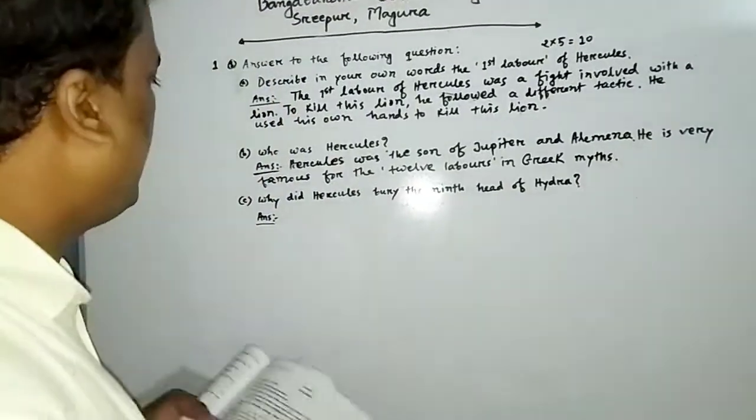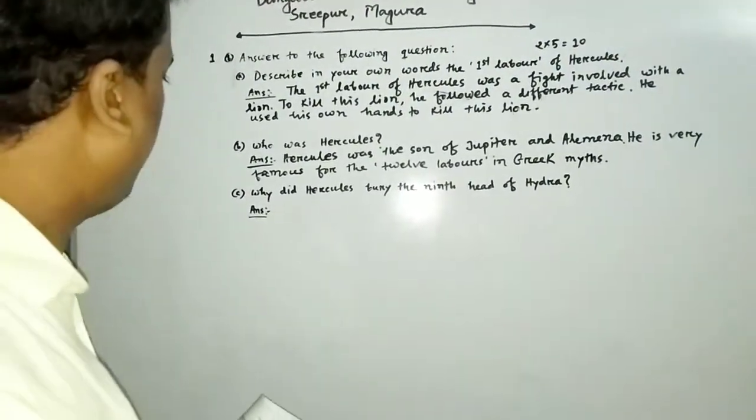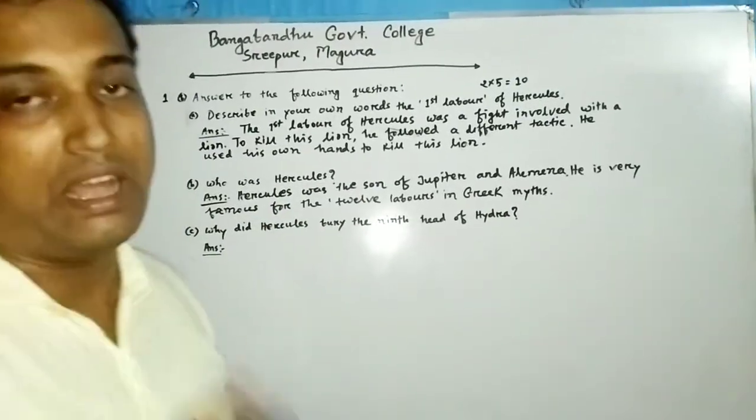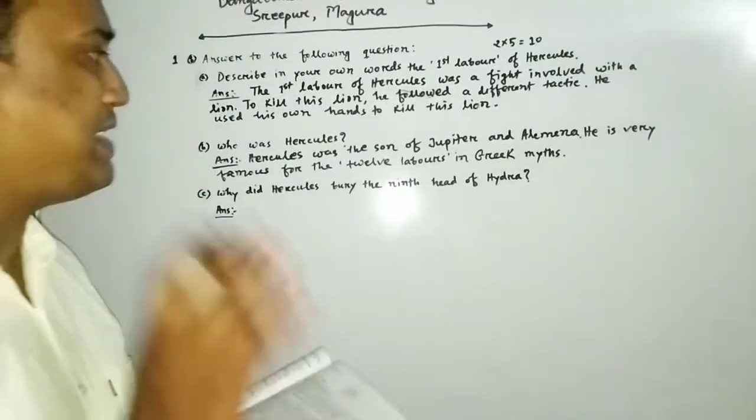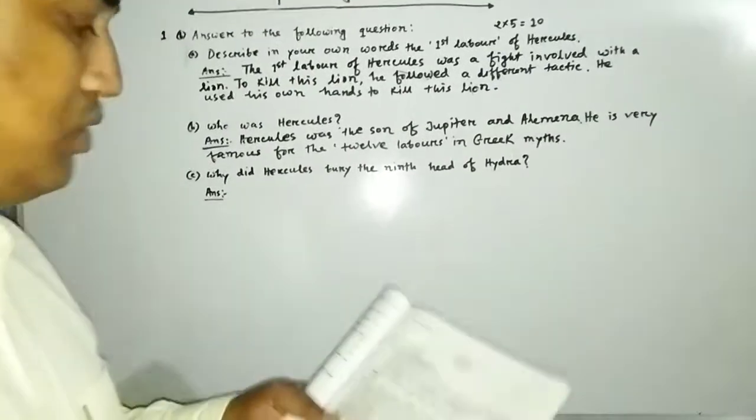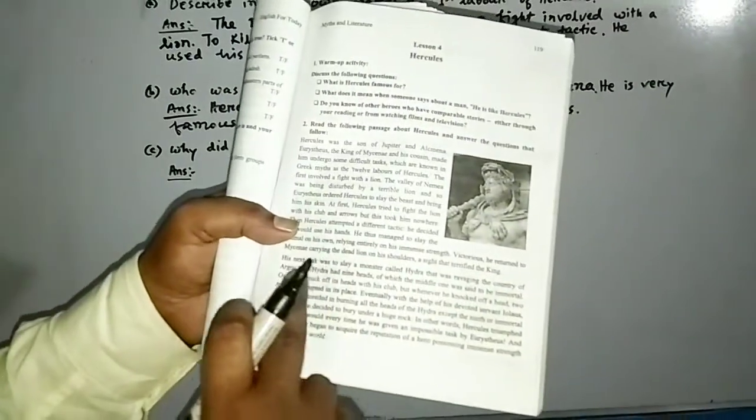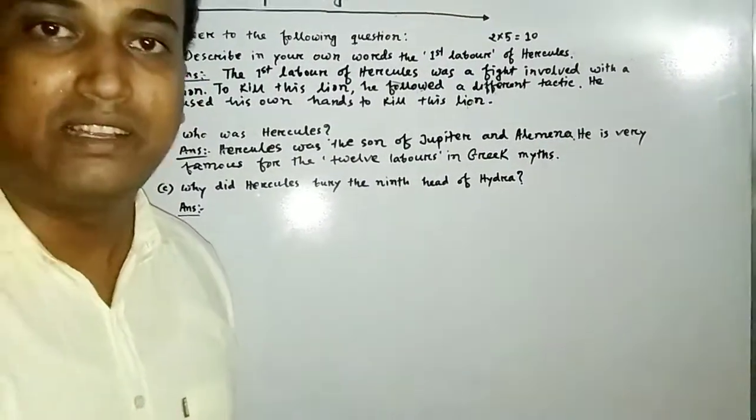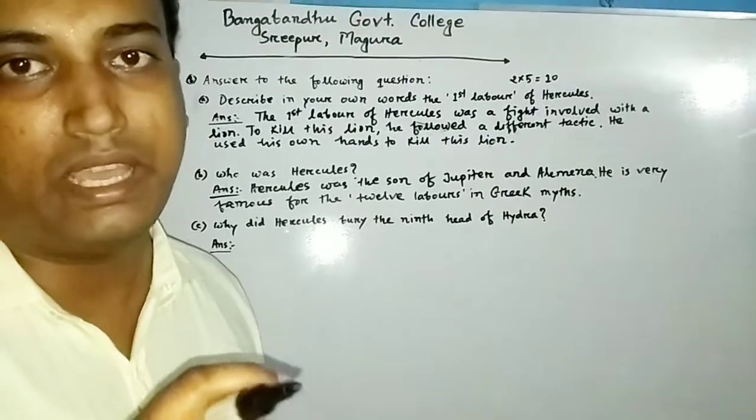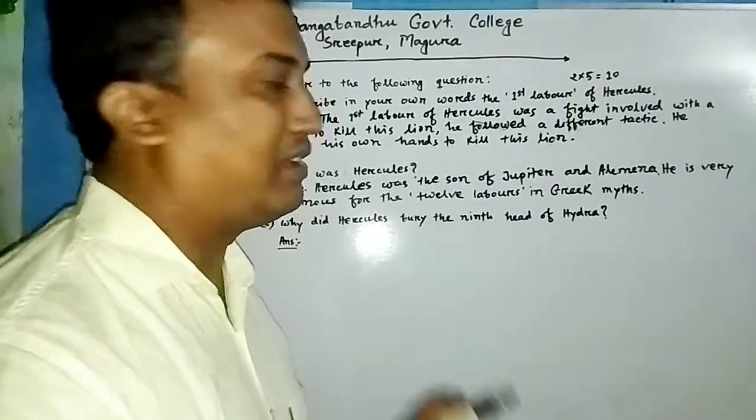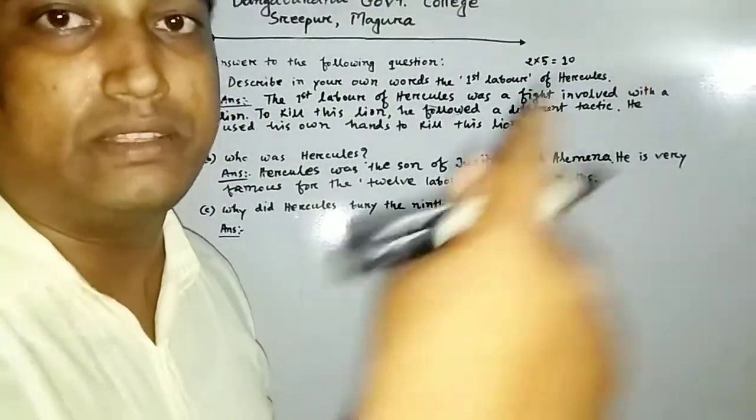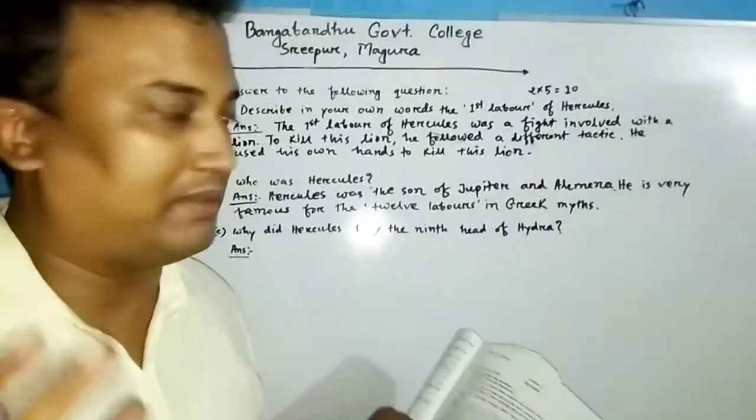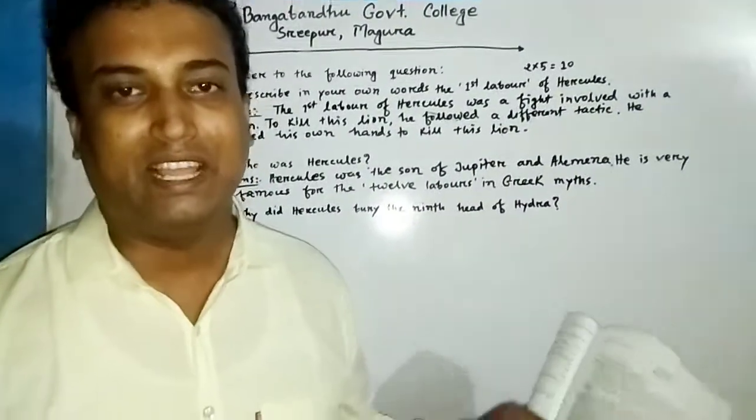Anyway, let's go to the third question. Why did Hercules bury the 9th head of Hydra? Let's find out the answer of this question. So read the second para. His next task was to slay a monster called Hydra. So Hydra is a monster. Just type this word Hydra in YouTube, fight of Hydra with Hercules. Then you will find a lot of animation, like seven gigantic snakes joined together.